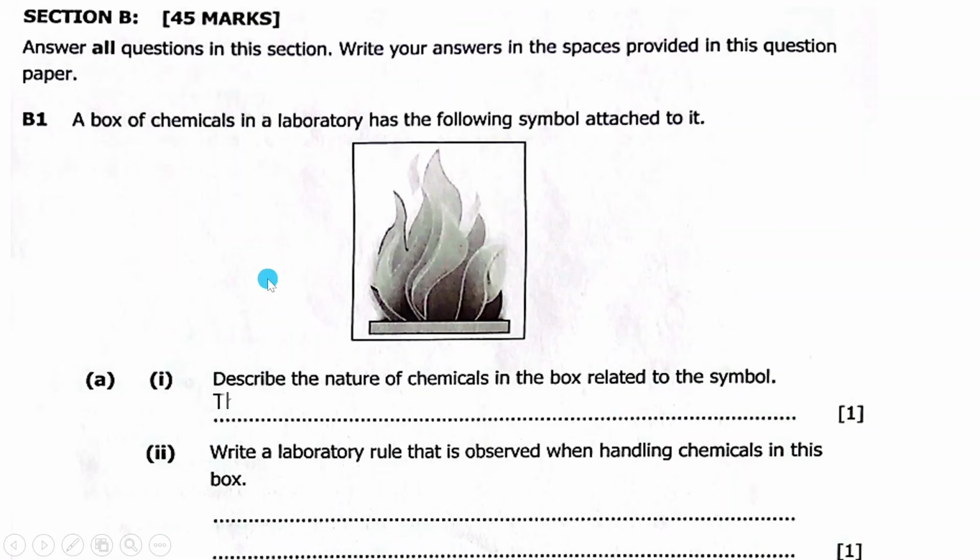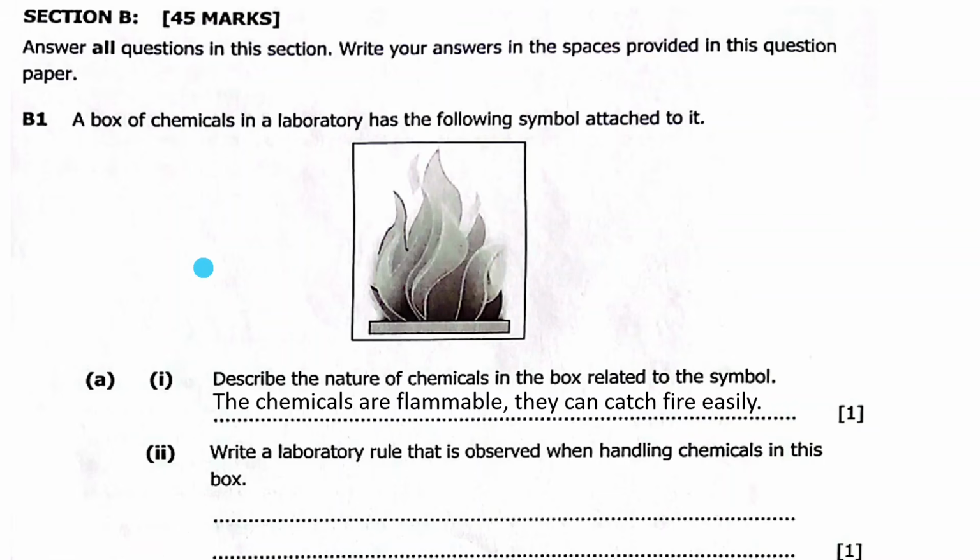It means that the chemicals are flammable. They can catch fire easily. That's the symbol here, like petrol. Then 2, write a laboratory rule that is observed when handling chemicals in this box. When handling these chemicals in this box, what laboratory rule are you supposed to follow, since this is flammable like petrol?